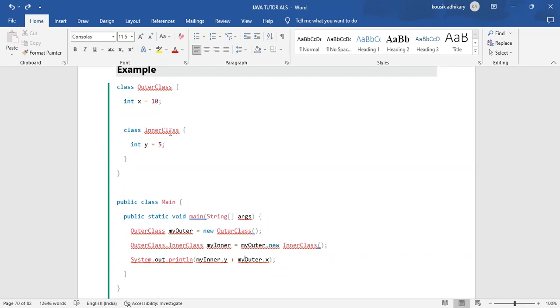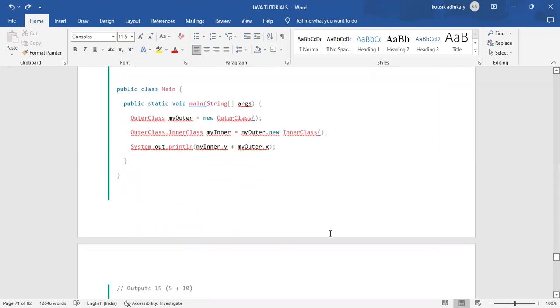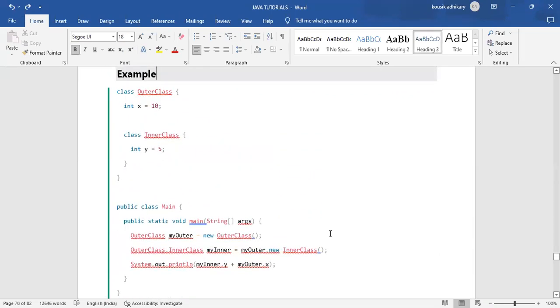Understood everyone? How we are creating the inner class, how we can create an object of an outer class, and how we can create an object of an inner class. Please note it down. Writing down. Okay. Always remember, before creating an object of an inner class, you need to create an object of that outer class first, because at the time of object creation, the object name of that outer class is needed.